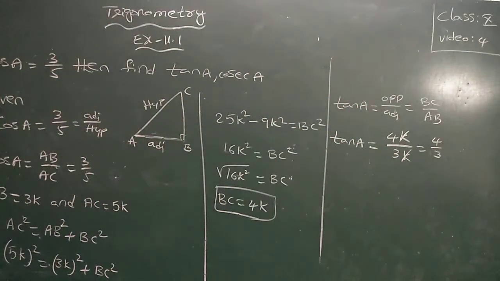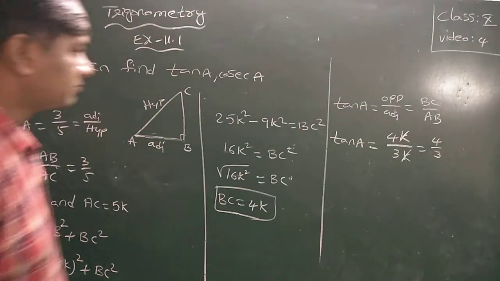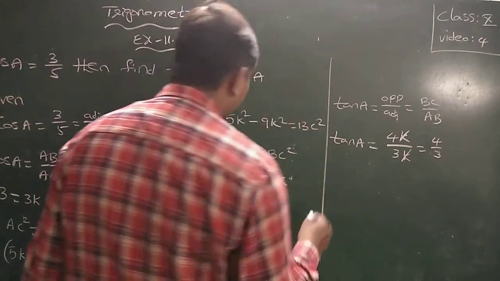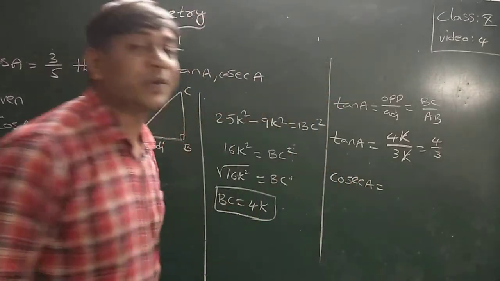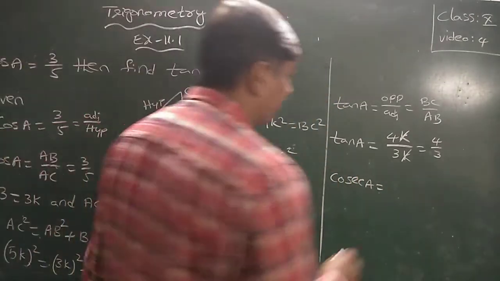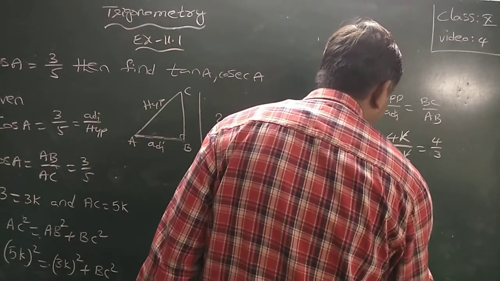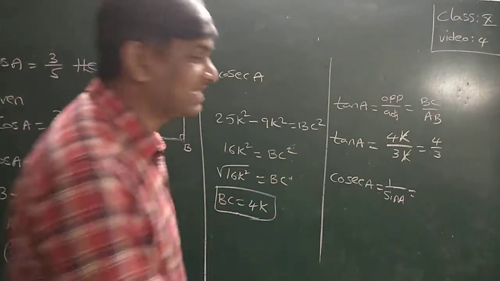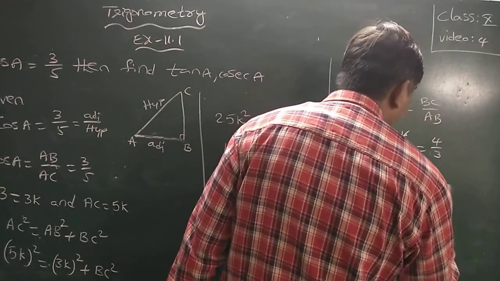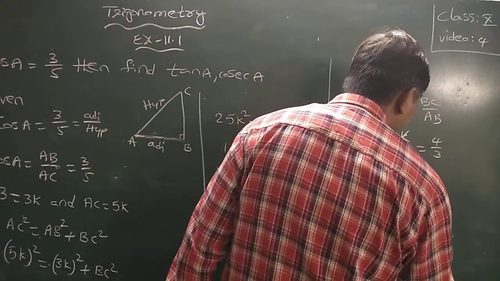Next one is cosecant A. Cosecant A is the reciprocal of sine, 1 by sin A. Sine is opposite side by hypotenuse, so reciprocally cosecant is hypotenuse by opposite side.